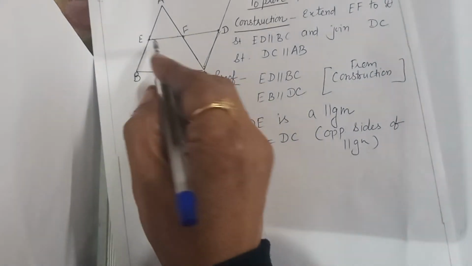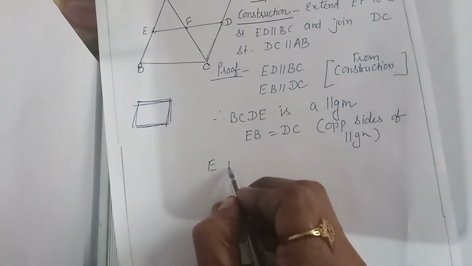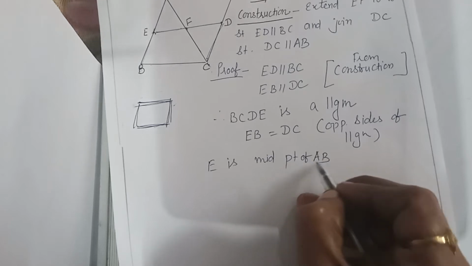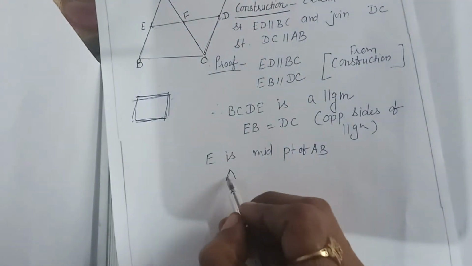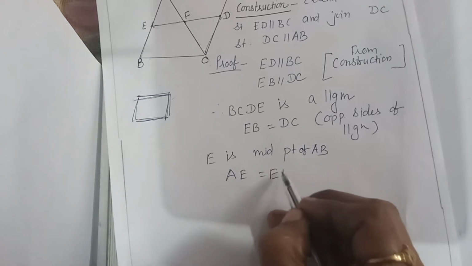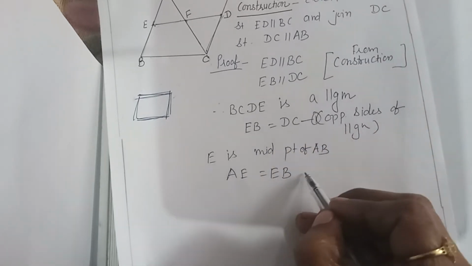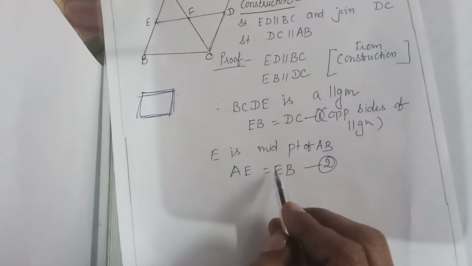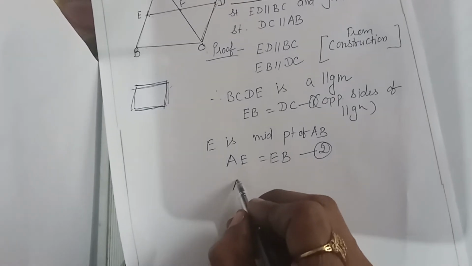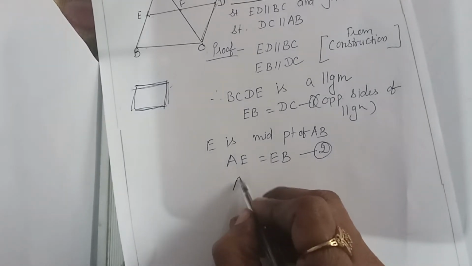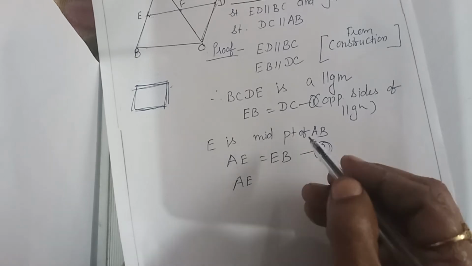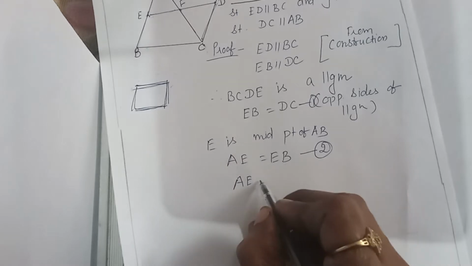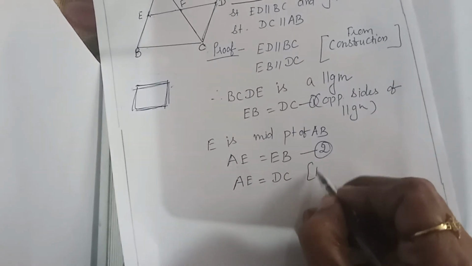But we already know E is the midpoint of AB. So what have we got from this? AE is equal to EB. Here we are saying EB is equal to DC, and here we are writing AE is equal to EB. So we are leaving EB from here. But we have got these two equations. So we have AE is equal to DC from 1 and 2.